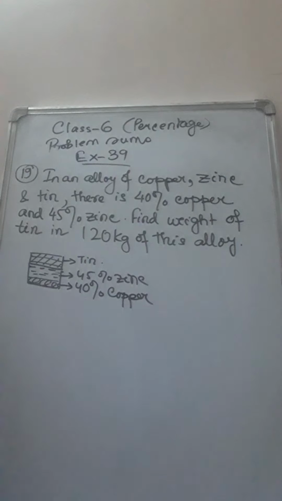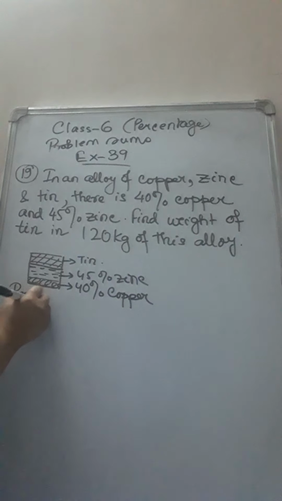So this sum is just like sum number 16 that we have done. The total is 100%. From there, if we subtract the amount of copper and zinc, we will get the percentage of tin present in the alloy. And we have to find what is the weight of the tin if the total mixture weighs 120 kg. So how will you do it?